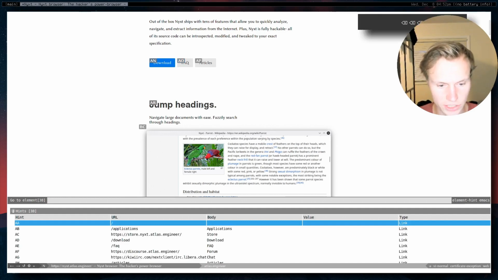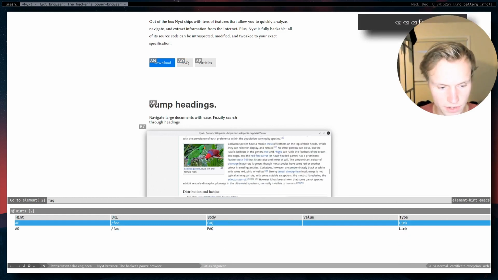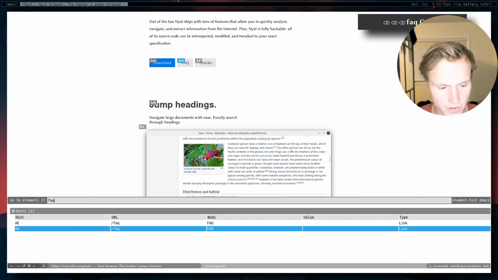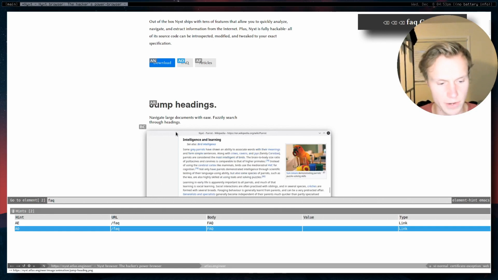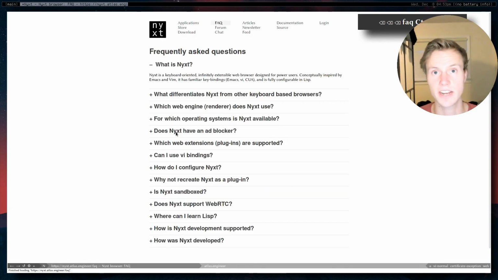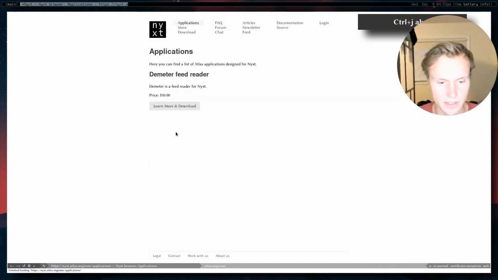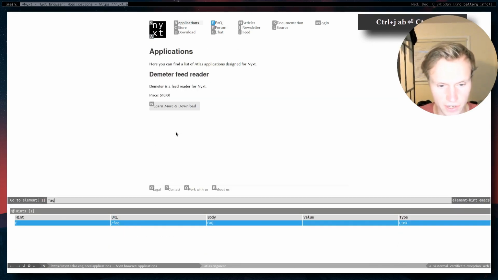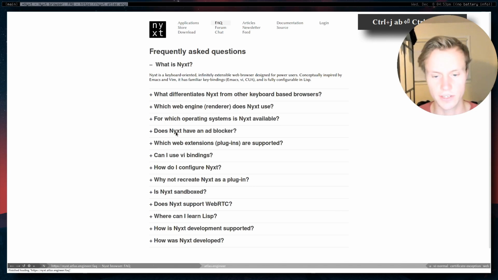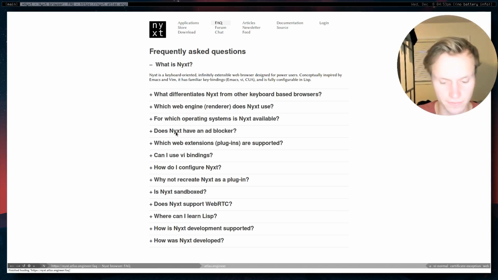Or instead, we could actually just do FAQ, and it will give us some options. Now, if we just go down one option, bam, right there, we can select FAQ. So now if we just hit enter, it will select that, and we can navigate the same sort of way. So we could do AB, select that, Control J, FAQ, same sort of thing. So it's pretty powerful, as you can imagine.